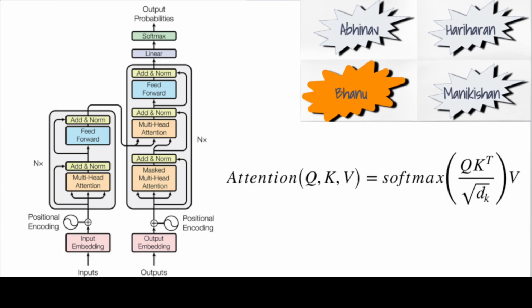As previously mentioned, the encoder, which you can see on the left, and the decoder on the right, are composed of modules that can be stacked on top of each other multiple times, which is described by Nx in the figure. We see that the modules consist mainly of multi-head attention and feed-forward layers. The inputs and outputs are first embedded into an n-dimensional space since we cannot use strings directly.